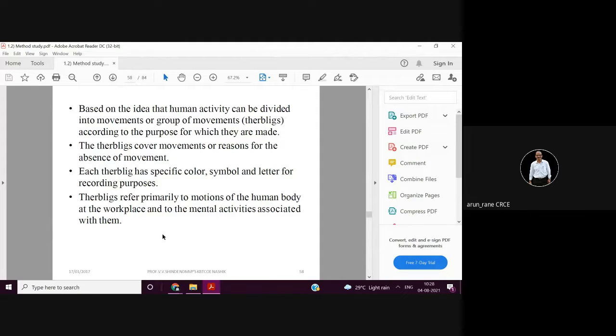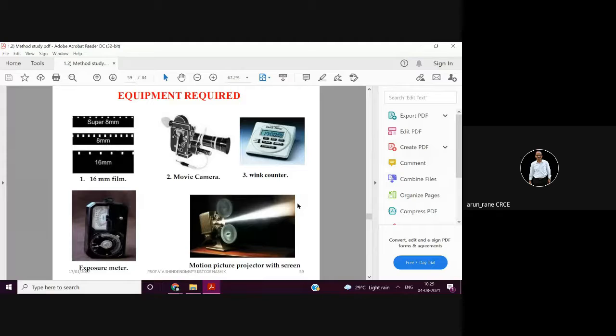So Therbligs, they refer primarily, again this is for the MCQ, Therbligs, they refer primarily to the motions of the human body at the workplace, and we can correlate this, human body activities to the mental activities. So it is a very beautiful technique. Even it can be modeled also mathematically.